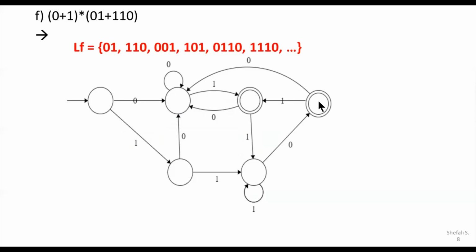From this final state, if any 0 comes, obviously 0 from the final state is not required, or somewhere you need to reach before 1. So it traverses to some position where the 0 is terminated, and this particular loop 0 and this particular path because of 0 may enter into some intermediate state, and following that with 1 will enter into the final state.